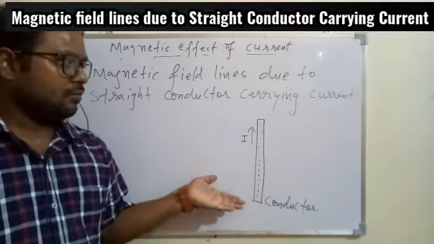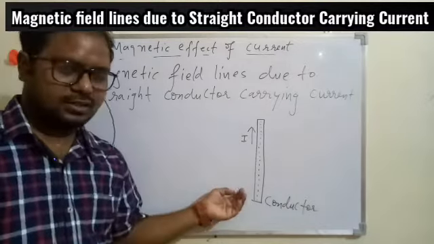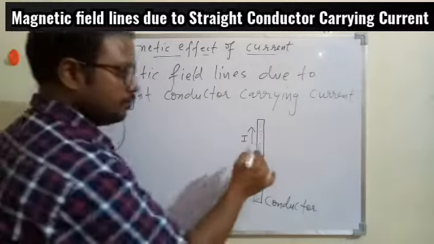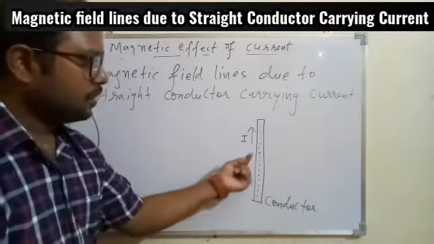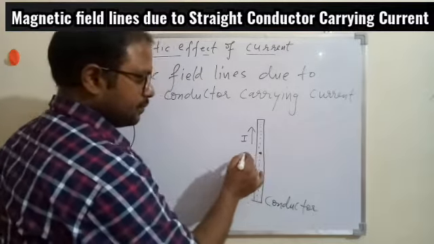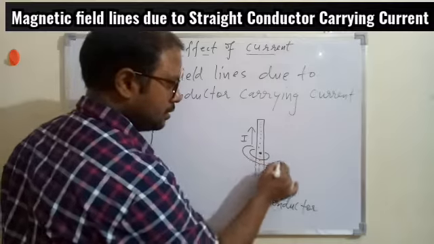We have an infinite number of points on this conductor and each point will behave as a magnet, and for this straight conductor any point you imagine will produce its own magnetic field lines pattern, and for this particular point the magnetic field pattern will be something like this.